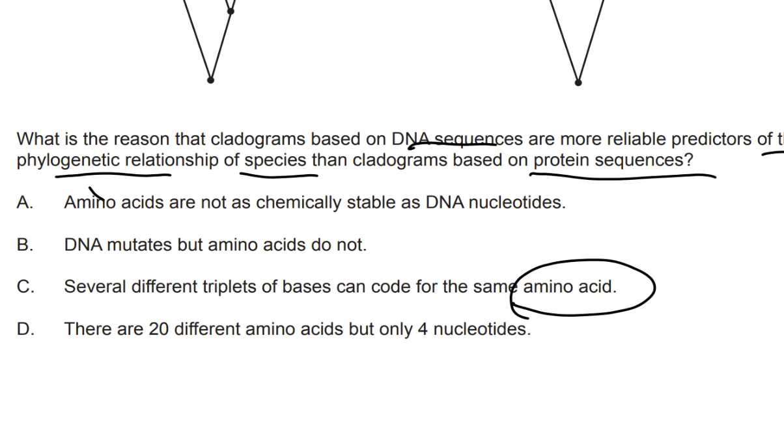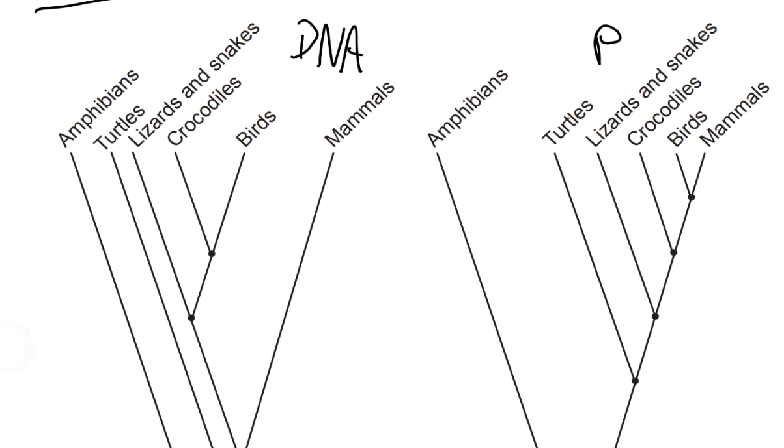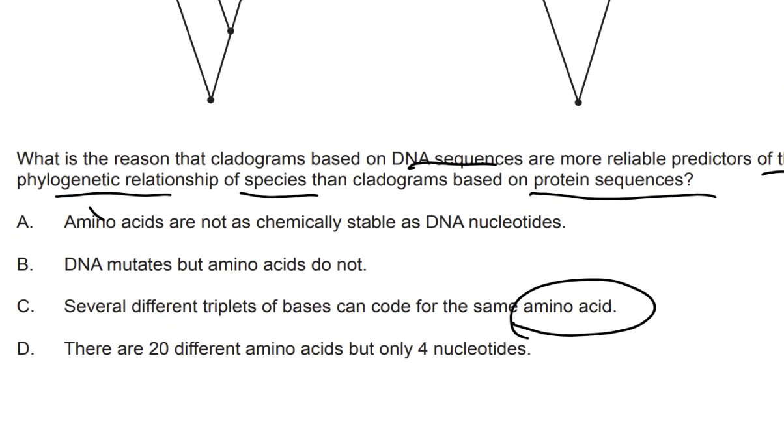So even though the DNA may change, leading to a different codon being transcribed into RNA, you can still have the same amino acid synthesized. So the actual phylogenetic change, the evolutionary change in a species, may not be detected in the protein, but DNA can detect that. So C would be the correct answer.